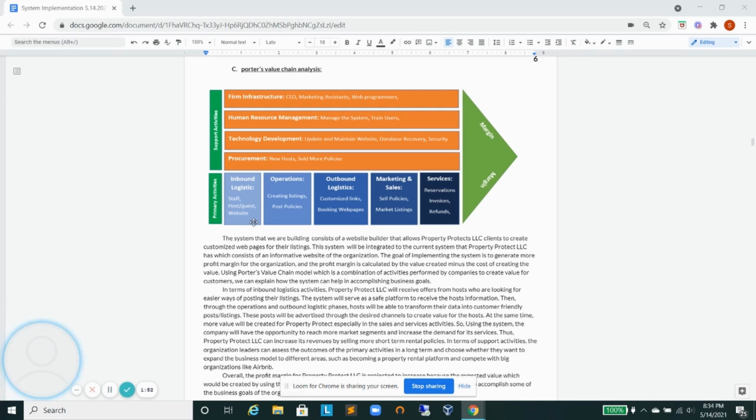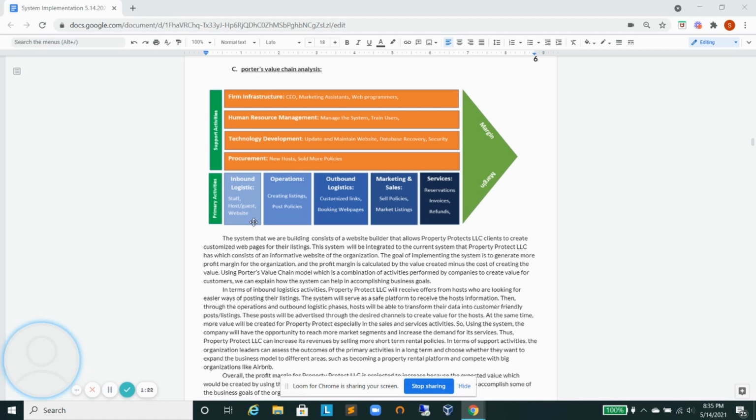For marketing and sales activities, the company will be selling these policies, and that's how they generate revenue. All the services provided from the platform will be reservations, invoices, refunds, and creating customized web pages. For procurement, it will be new hosts and selling new policies for the company.